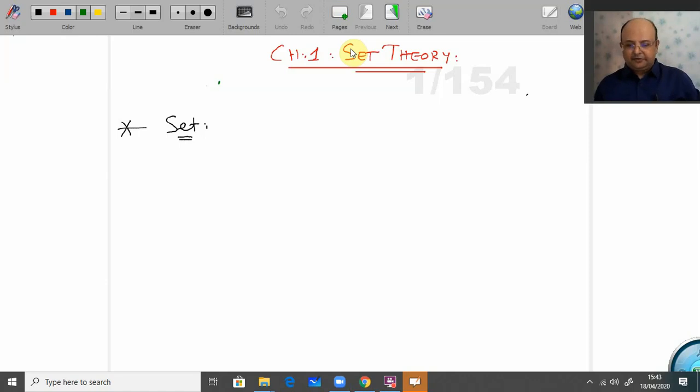So we start with your chapter 1 set theory, one of the easiest chapter and scoring chapter, and one of the most important for your JEE, joint entrance exam, right? Well, what is the meaning of set? You must have studied set somewhere, set of natural numbers, set of integers, set of real numbers. But let me ask you, what is definition of set?